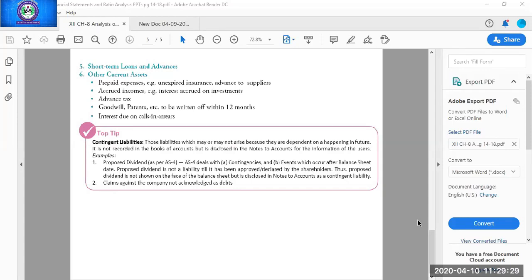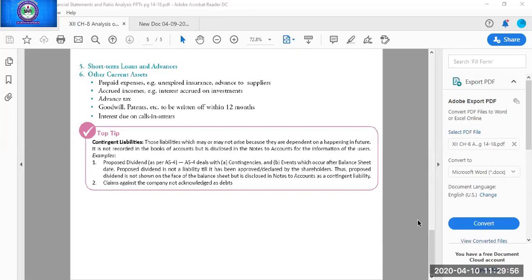One important concept is left, that is contingent liabilities. In 11th 2, I told you that contingent liabilities are the liabilities which are not the part of balance sheet. They are always shown outside the balance sheet. So they can also come in exam in 1 marker or 2 marker question. They are not the part of balance sheet. They are shown outside the balance sheet as a footnote.